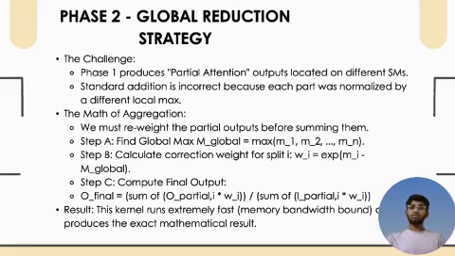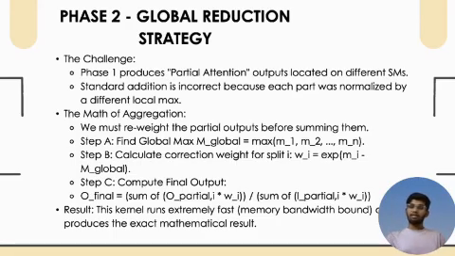So this brings us to phase 2, the reducer kernel. At this stage, we have hundreds of partial outputs which are scattered across the GPU memory. We can't simply add them up, since each tile was normalized by a different local maximum. It would be like trying to add fractions with different denominators. So the reducer kernel fixes this using a mathematical reweighting strategy called final global max.